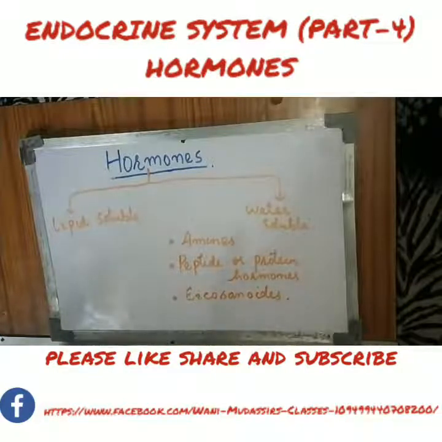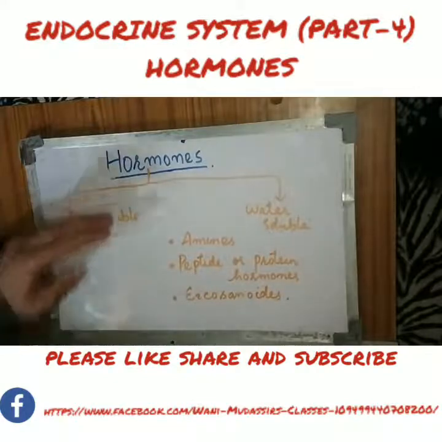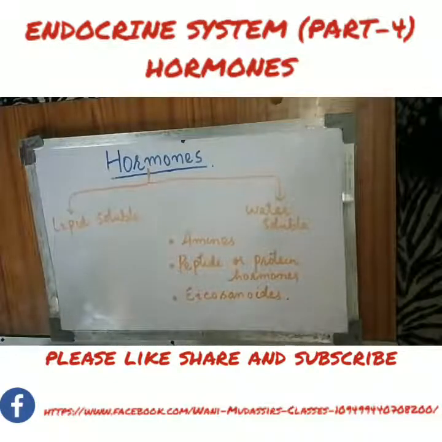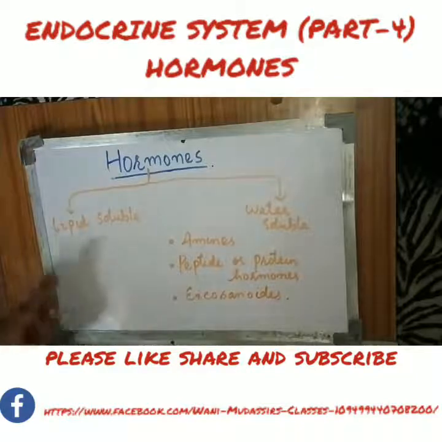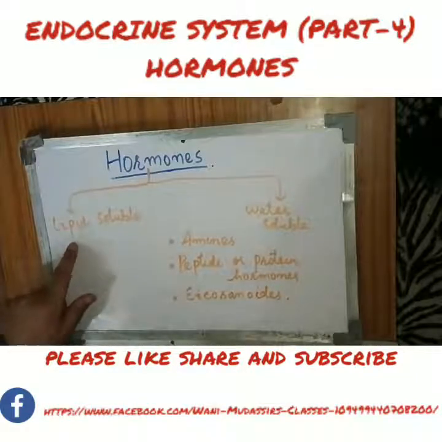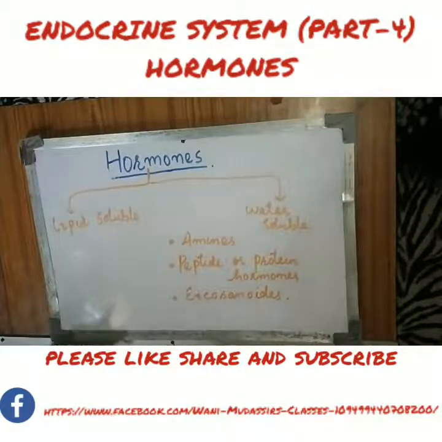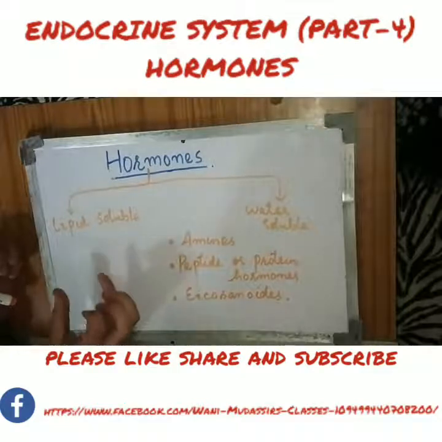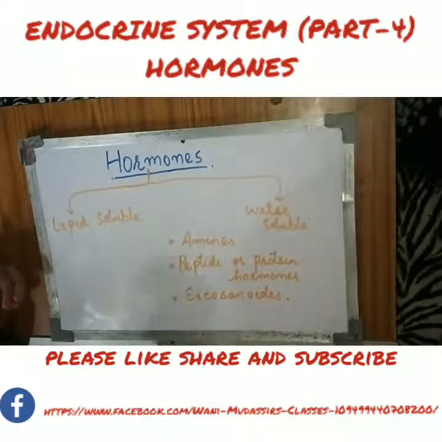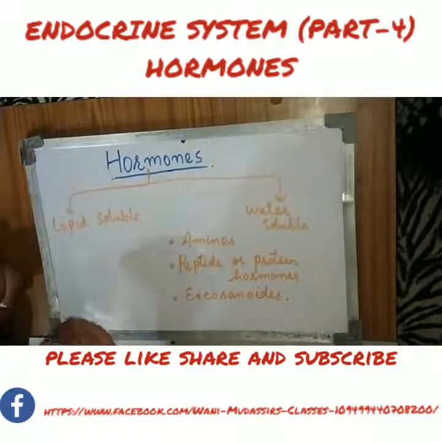So first, let me repeat this again. These hormones, based on their chemical nature, are divided into two types. First is lipid-soluble hormones. Then there are water-soluble hormones. Under the lipid-soluble category, we have the steroid hormones, we have the thyroid hormones, and we have one gas, that is nitric oxide.